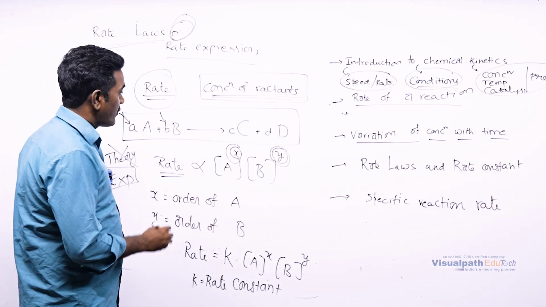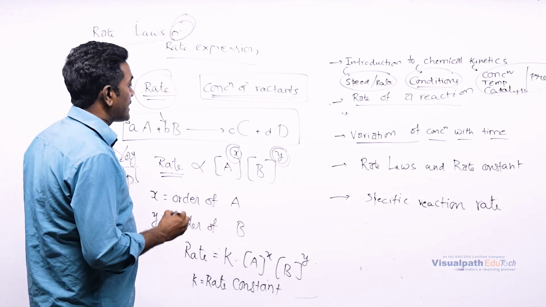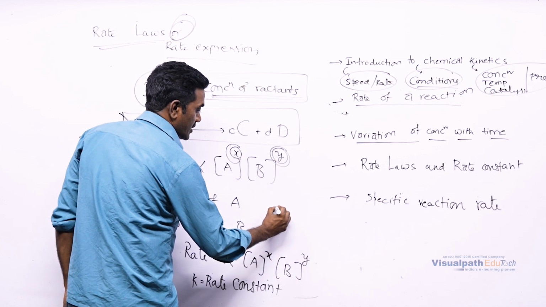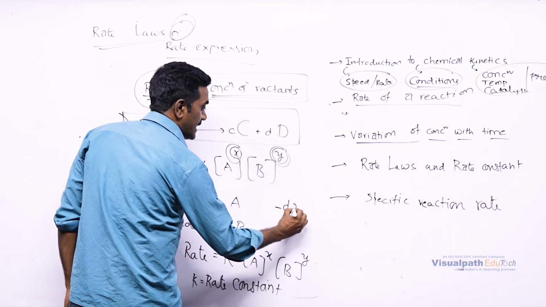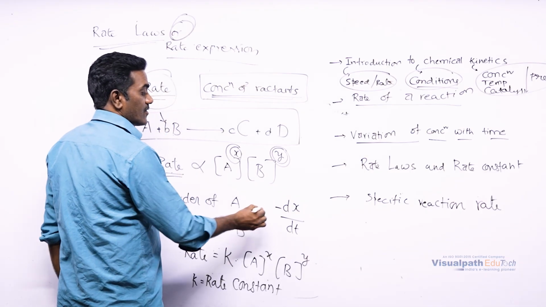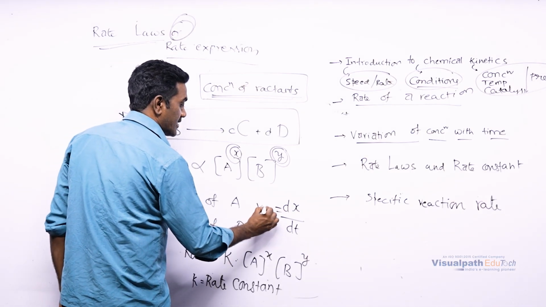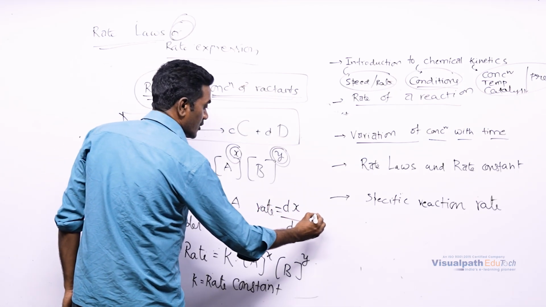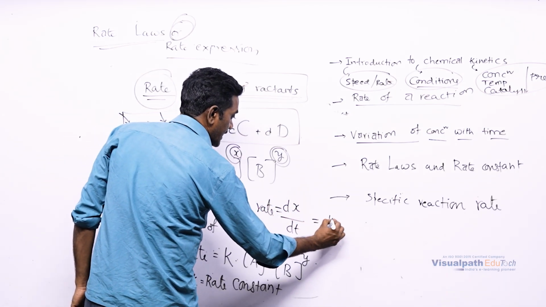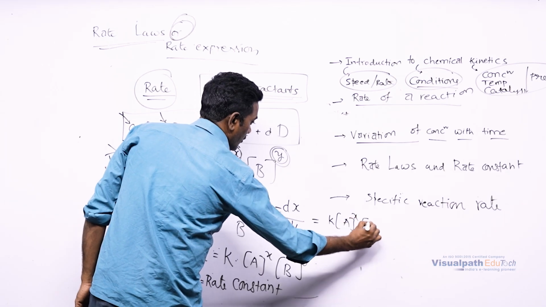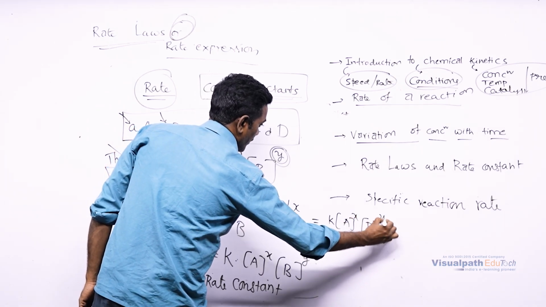In the same way, we can express it in differential form also. For a normal reaction, minus dx by dt, that is, dx by dt means rate. Rate is equal to dx by dt, which is equal to K into concentration of A power x and concentration of B power y.